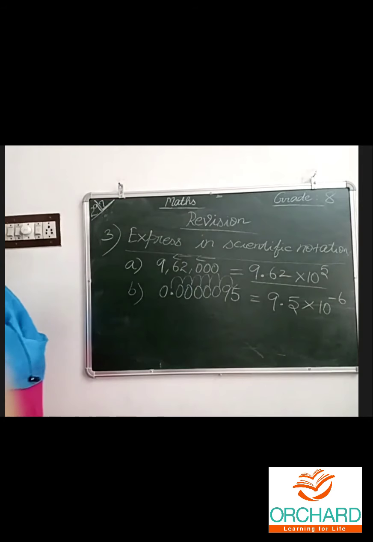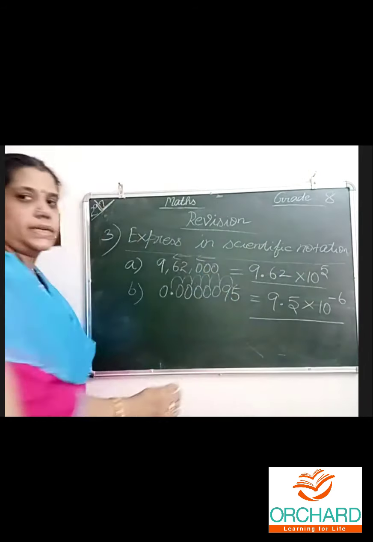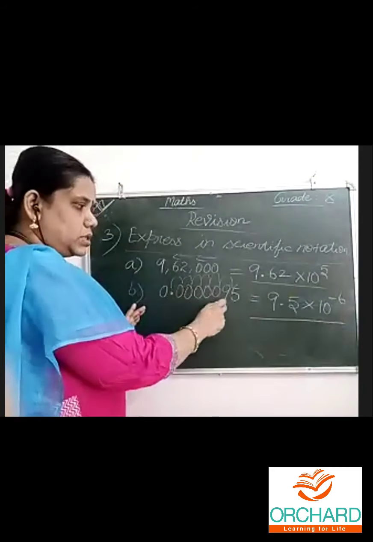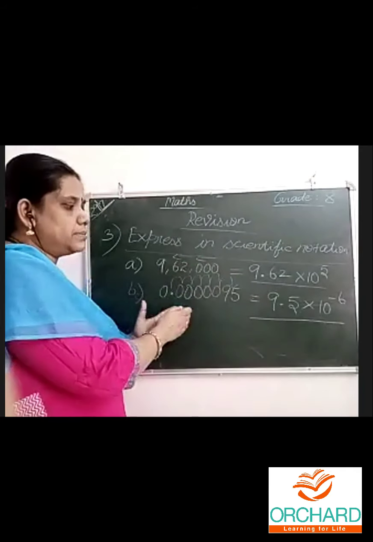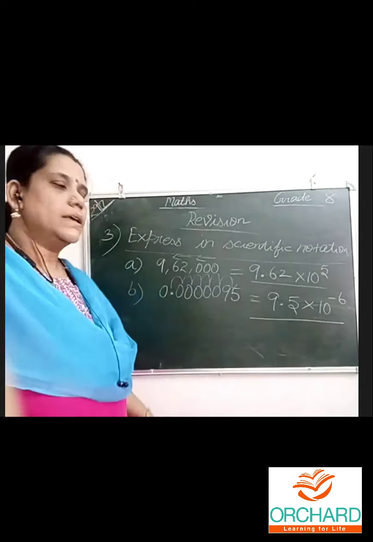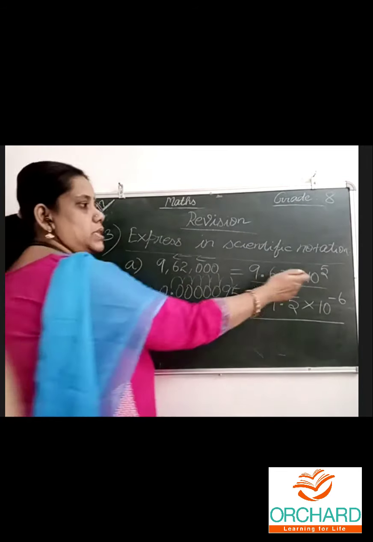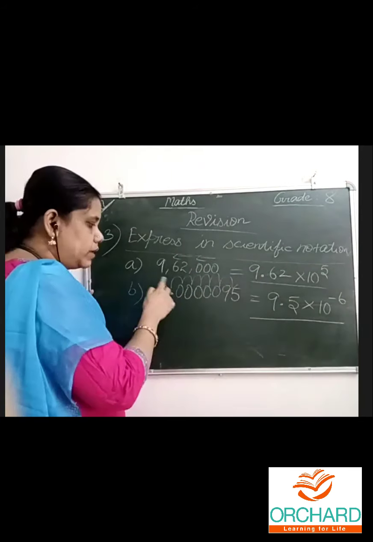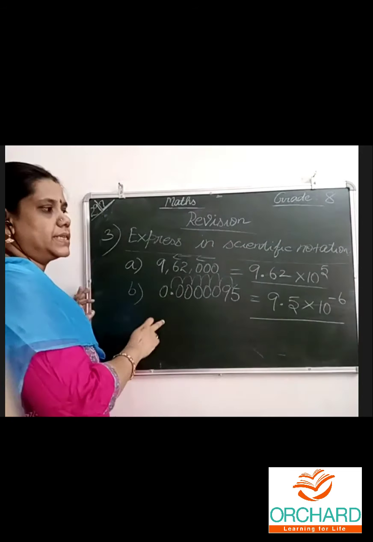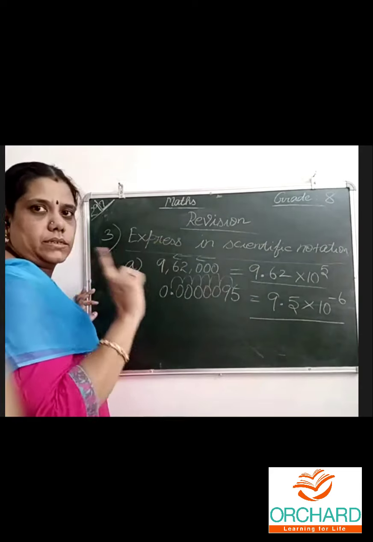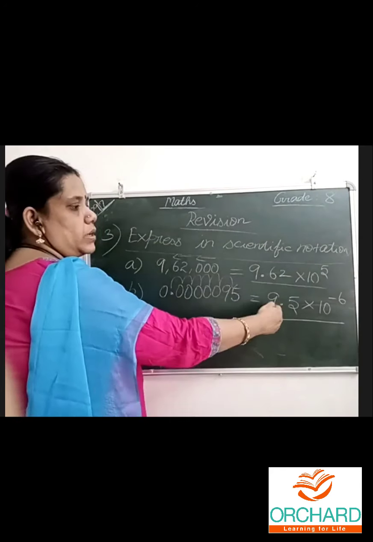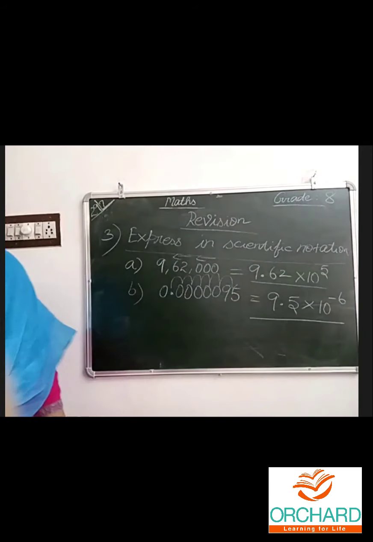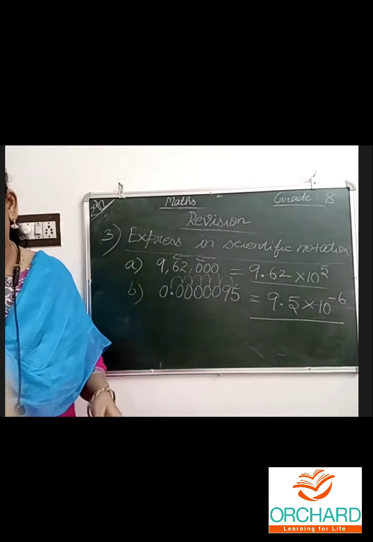Many times I taught you this way. Again now, revision time, I am telling you. When we move from left to right, it means negative power. When we are coming from the last towards this end, then positive. Remember that simple thing. And always leave one integer and keep a point, because the formula itself is like that. Only one integer is allowed, then a point, then a number. It carries marks. This question is compulsory.